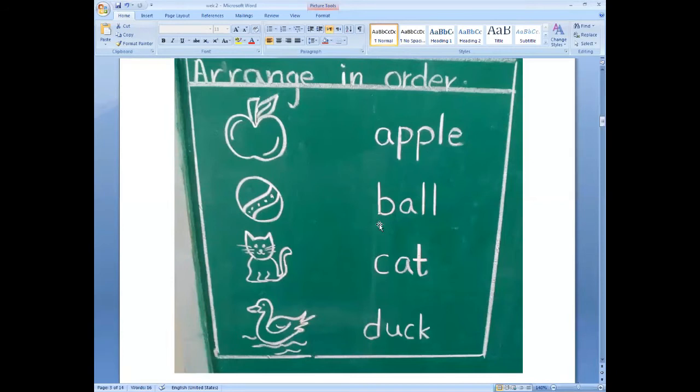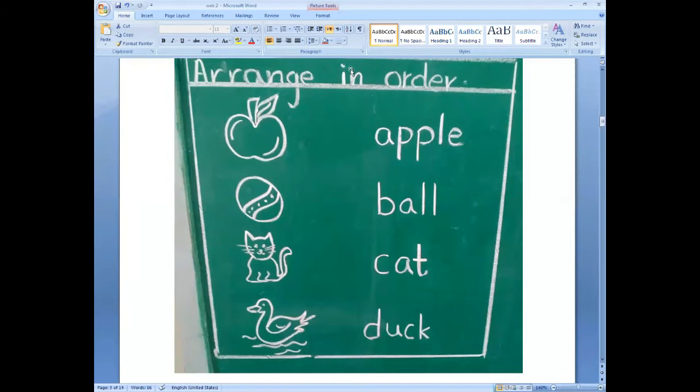Okay, now come down. Yes, this is a ball, B-A-L-L. Now, third one is cat, C-A-T. Okay, now the fourth one is, look here. Here is a duck, D-U-C-K.